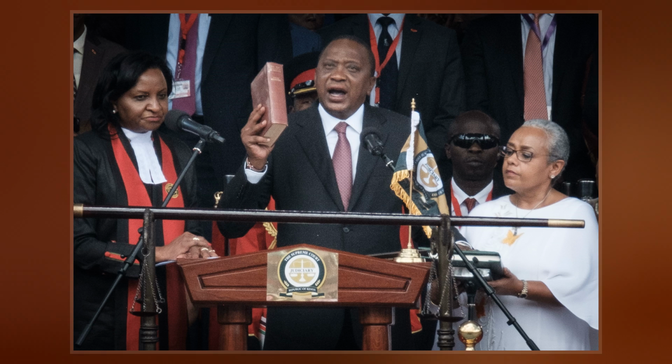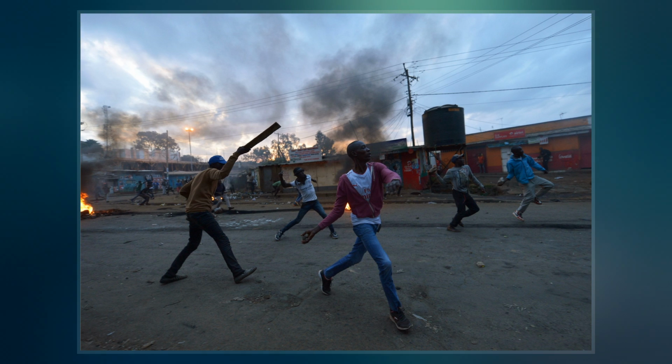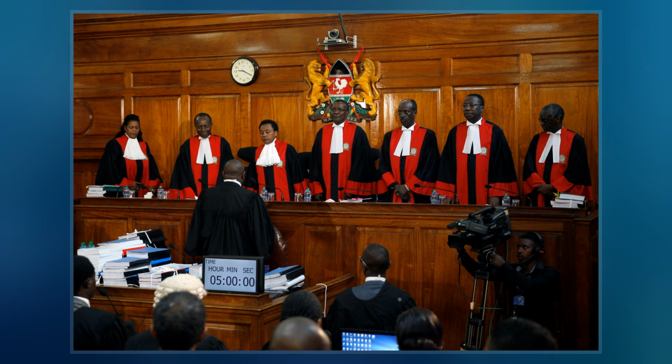in the Supreme Court. The results of the presidential election were subsequently annulled by the court, and fresh presidential elections were ordered to be held within 60 days. It was later announced that the elections would be held in October. The results of the parliamentary and local elections remained valid.